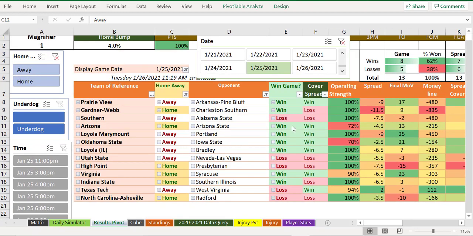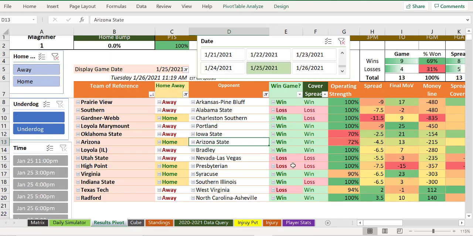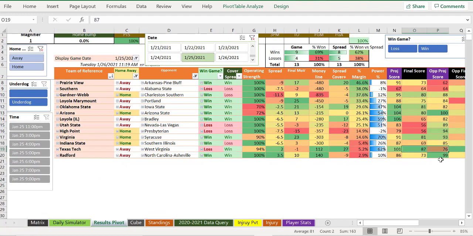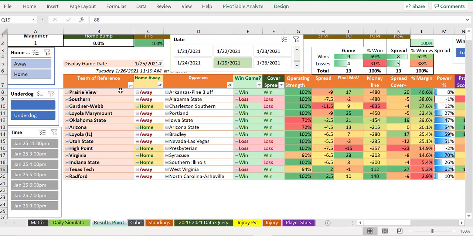So yesterday, it was an okay day. It was 8-5. There were some losses down here. I was messing around with the home bump to figure out if we could make this any better. Meaning, if we don't bump the home team at all, we would have been 9-4. And we would have had Texas Tech still winning this game against West Virginia somehow, even though they covered the spread, but they lost by a point, it looks like. They lost 87-88, I think. I didn't watch any of these games, but anyway, that was a close game we talked about.